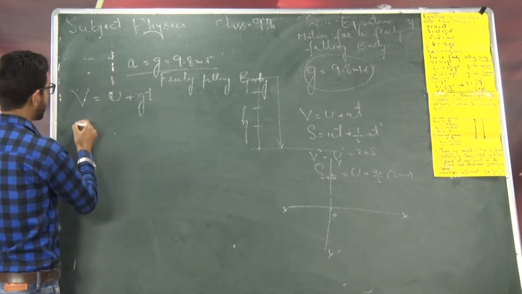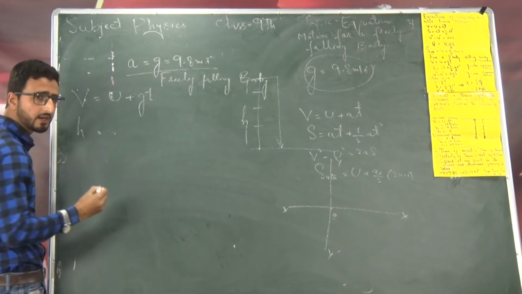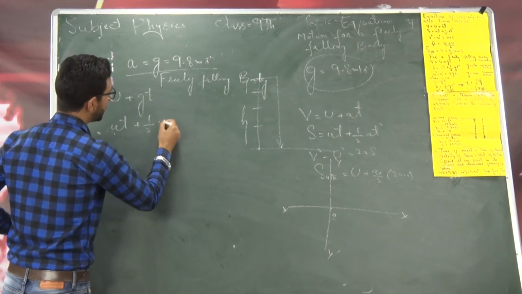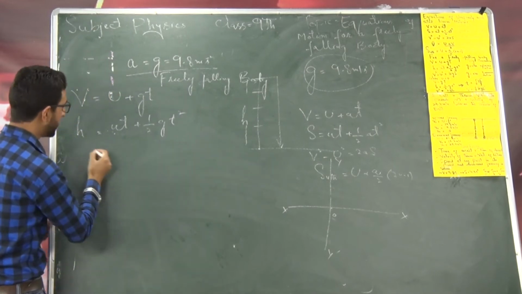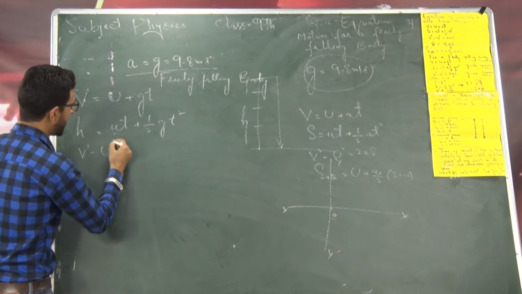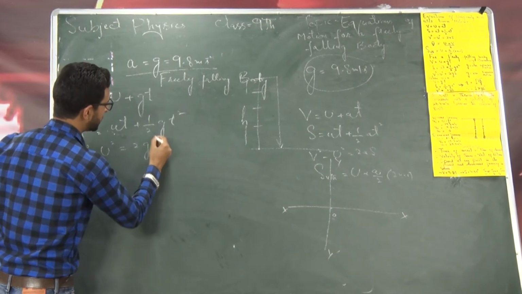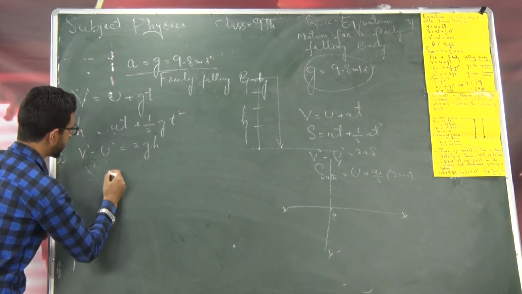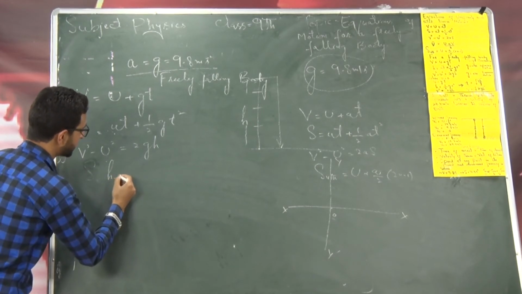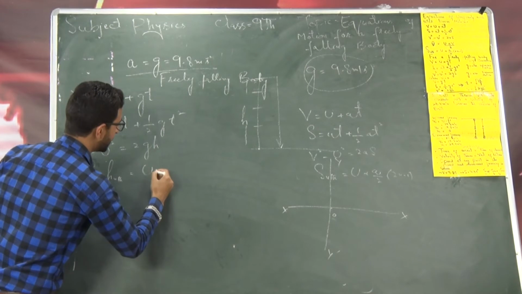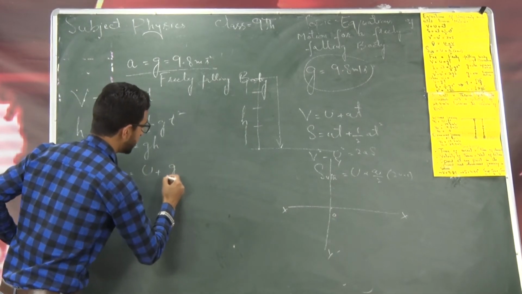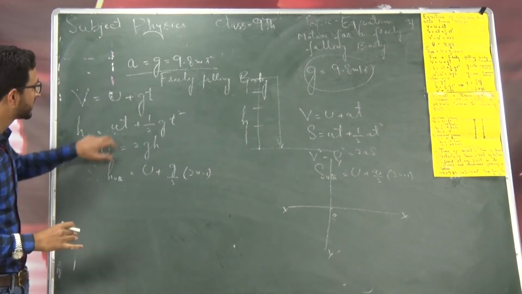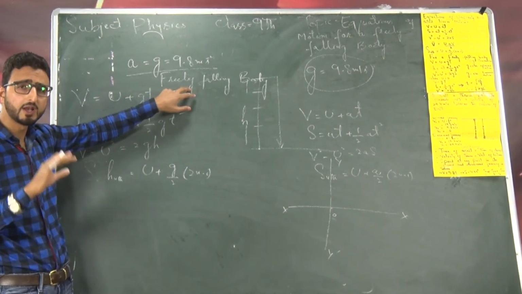Now second equation, s के बदले लिखूंगा h, that is the vertical displacement. This is equal to ut plus 1 by 2 gt square, or third equation v square minus u square is equal to 2gh, and the last one s nth, or simply I will replace s by h, that is h nth, that is equal to u plus g by 2 into (2n minus 1). So these are the equations of motion for a freely falling body.